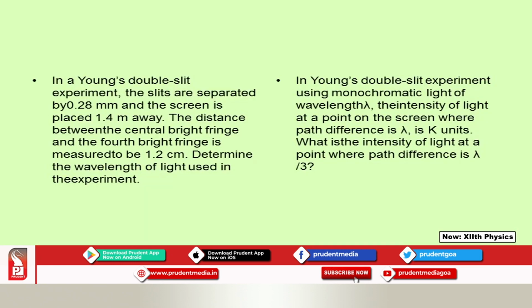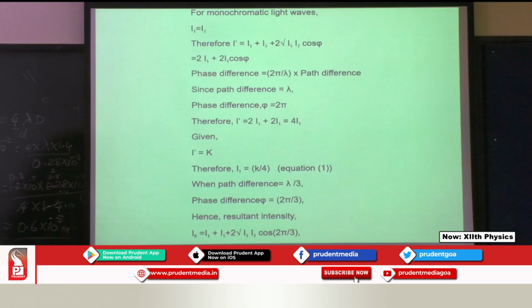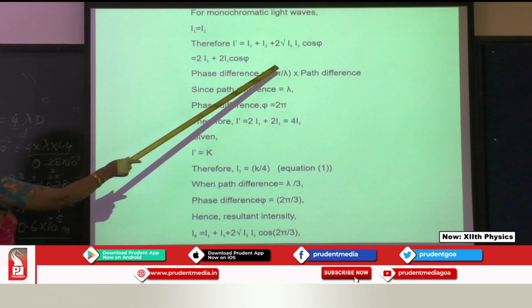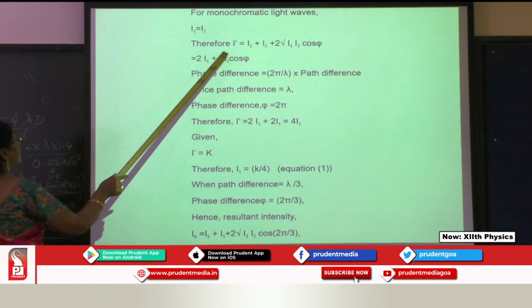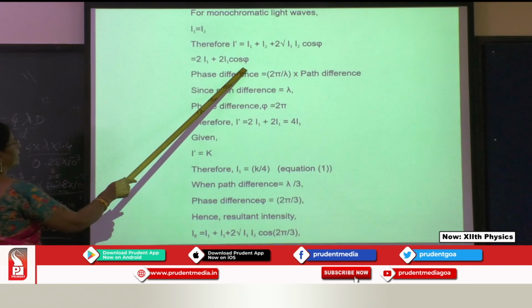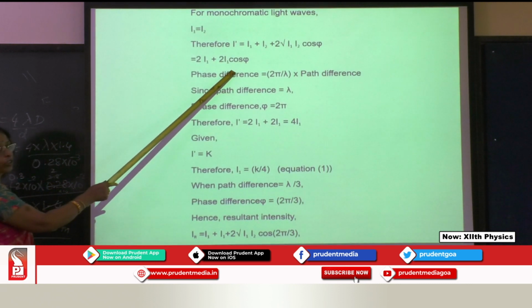And the next question. In Young's double slit experiment, this is one of the application questions which comes over. I'll just show you the working part of it. I1 and I2 are equal. I dash is equal to square root of I1 plus I2 plus 2 square root of I1 I2 cos phi. Since they have the same intensity, add up together, we get 2I1 cos phi.